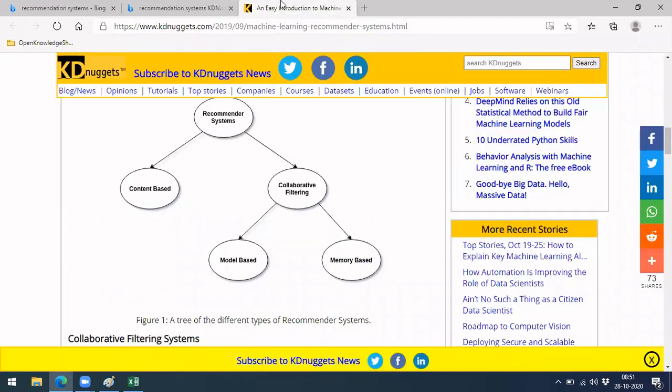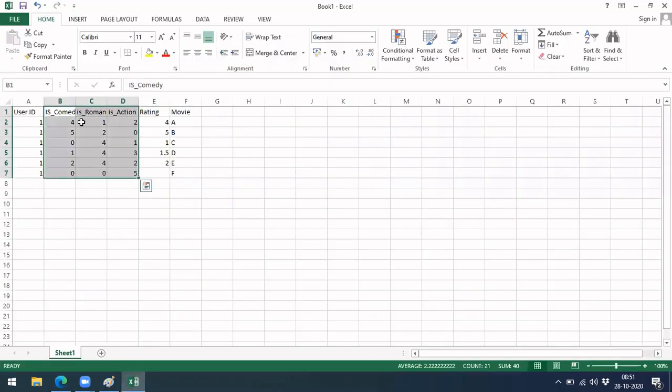There is one more thing, right? You can extend this example to something like this: you bought a phone, and after a few days you are searching for a phone again. Which one should come on top for you, and which kind of phones can be recommended for you? You can put features like how much RAM it has and what processor it has, and from that you can estimate how much this user will like it.